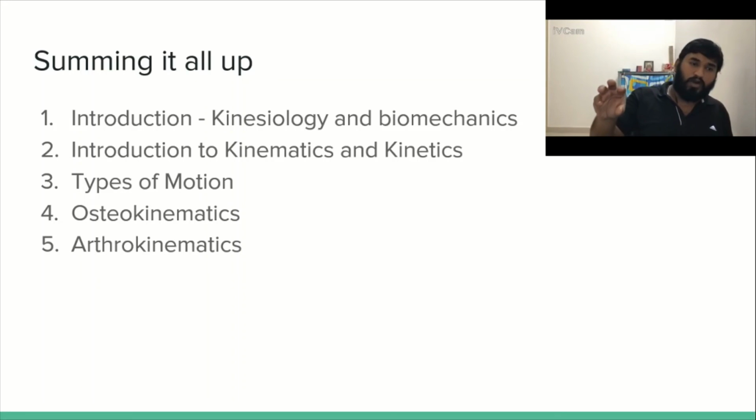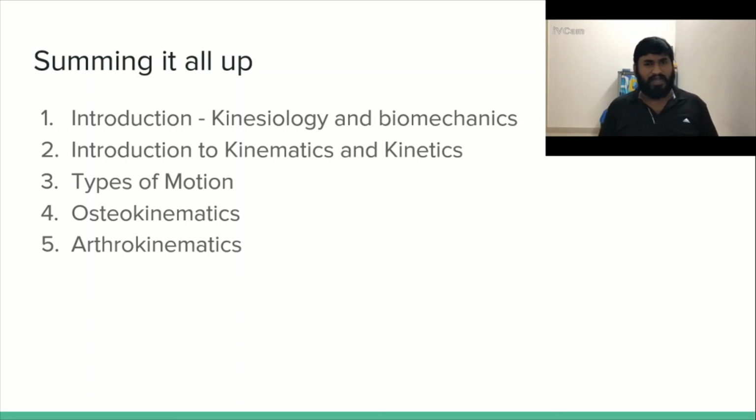Then we talked about osteokinematics, how the bone moves in relation to space. So putting space into perspective, three cardinal planes. Then we talked about axis of rotation, degrees of freedom, and open and closed kinematic chains. That is, in other words, concave on convex and convex on concave, which can differ interchangeably according to the joint we are talking about.